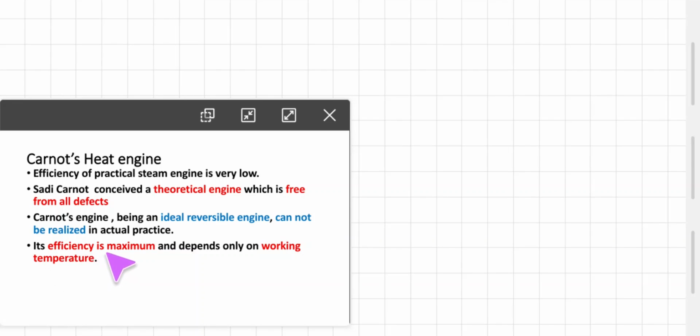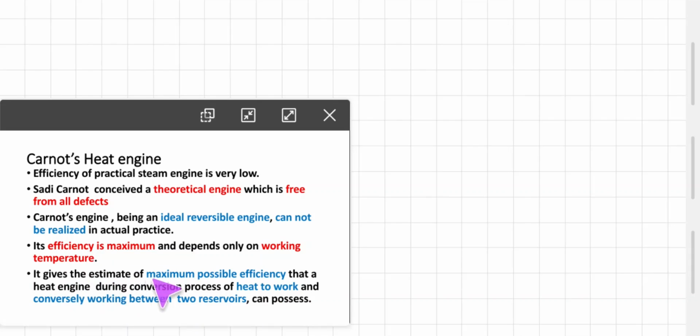Its efficiency is maximum and depends only on working temperature. So while studying Carnot's heat engine, its design and study, it gives maximum efficiency, and the efficiency depends only on working temperature. That is a very important part of Carnot's heat engine.